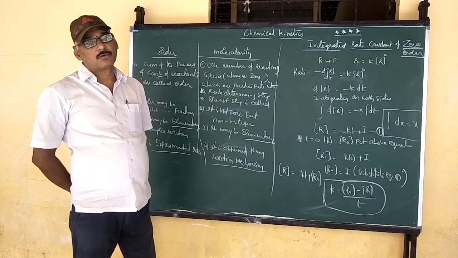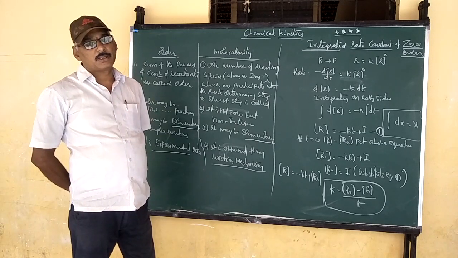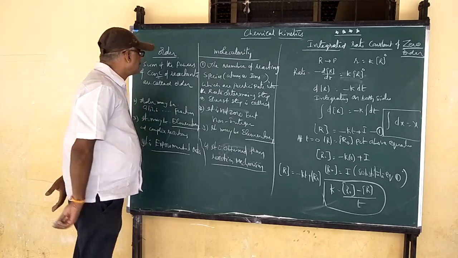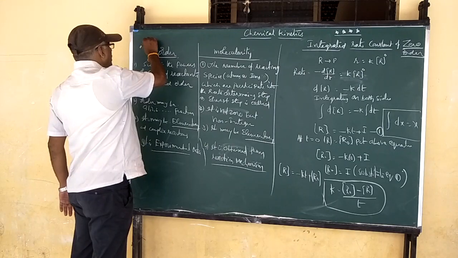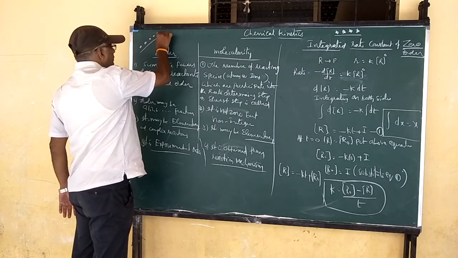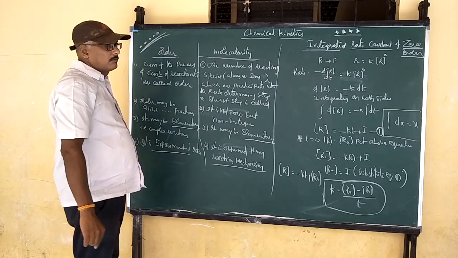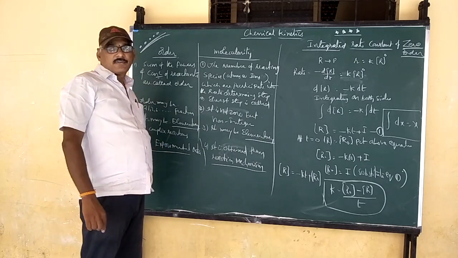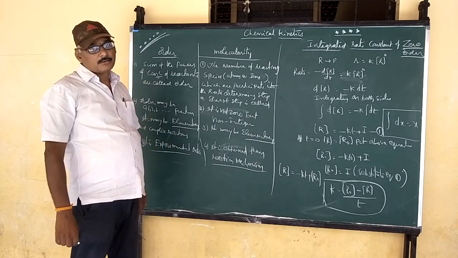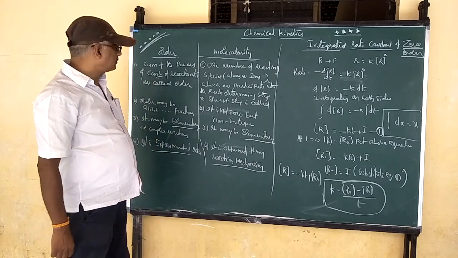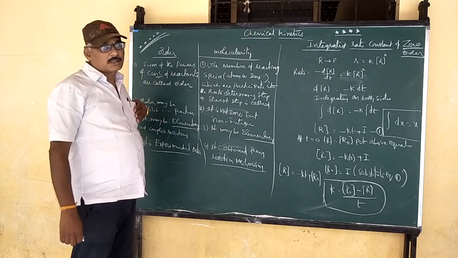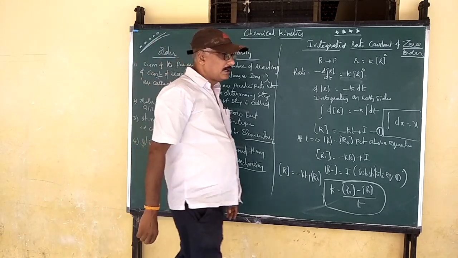Today we will discuss the difference between order and molecularity. This is a very important PUC exam question, 5 star. What is the difference between order and molecularity? Order means the sum of the powers of the concentration of the reacting species.